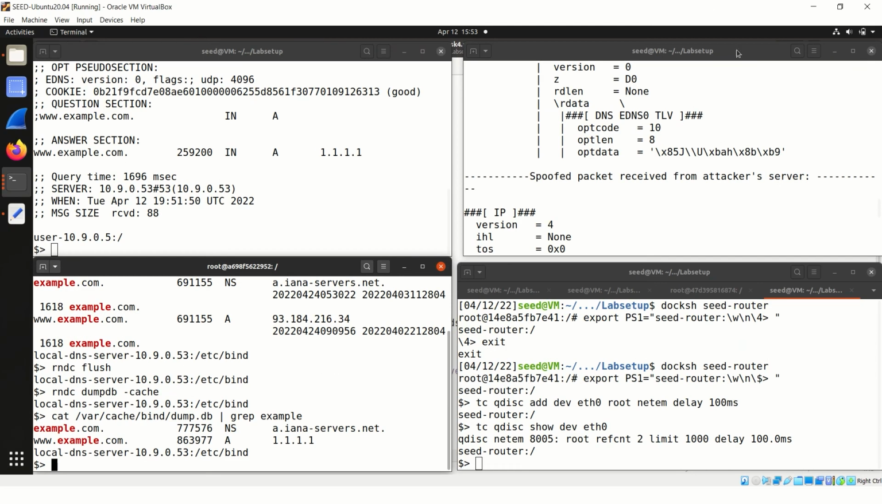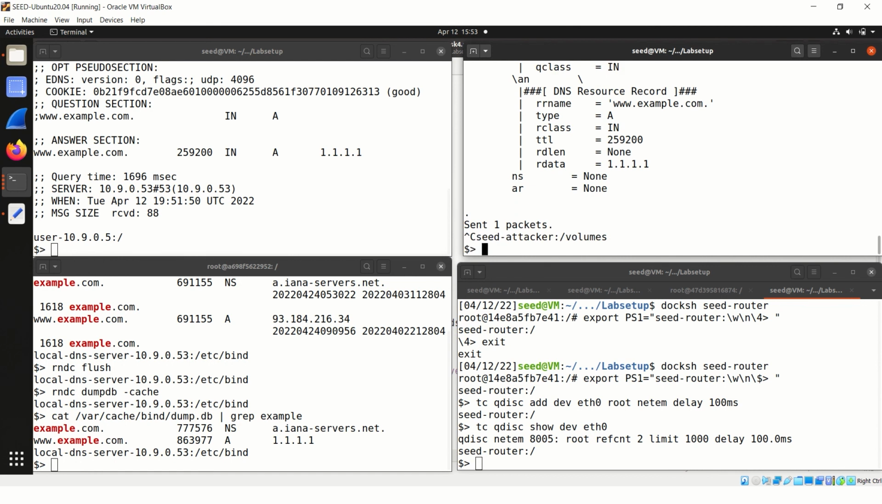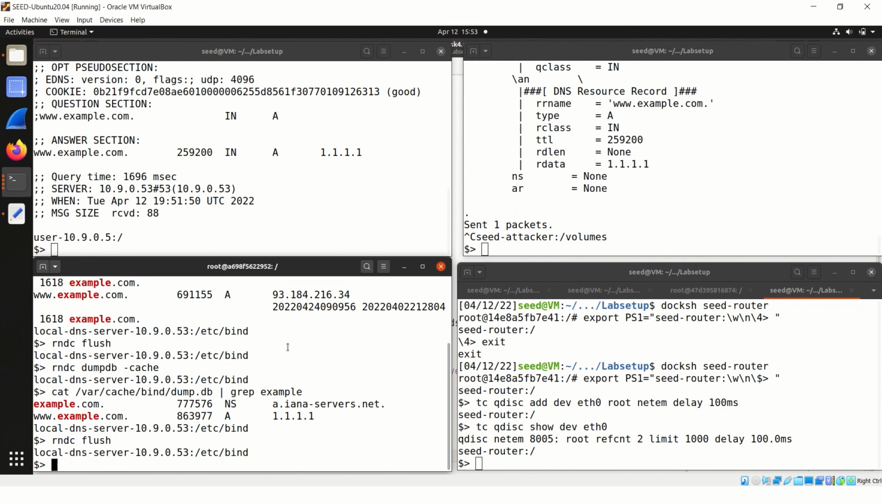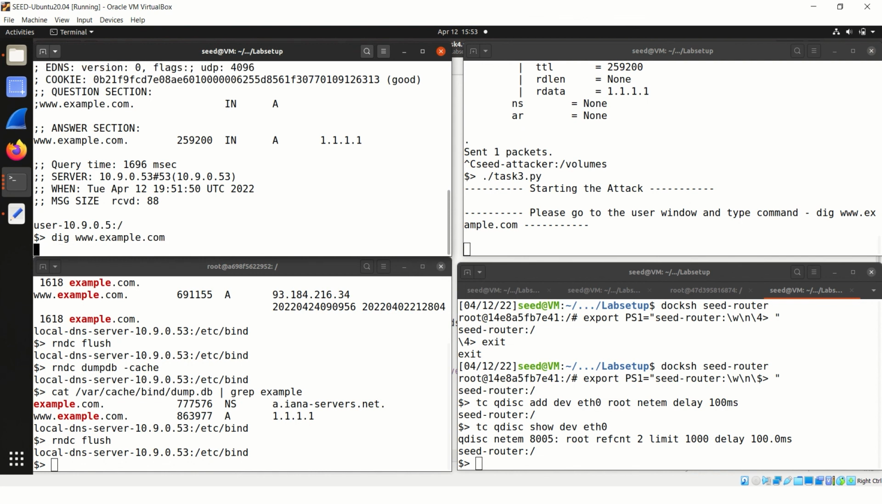I'll switch over to that, and as we can see in the attacker's window, I'll stop the second task and firstly clear the cache by using the flush command. Now I will start task 3, and the task has already started. Now, firstly I will dig www.example.com and see what the results are.